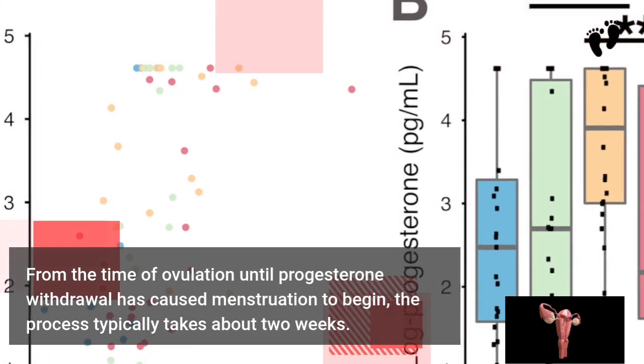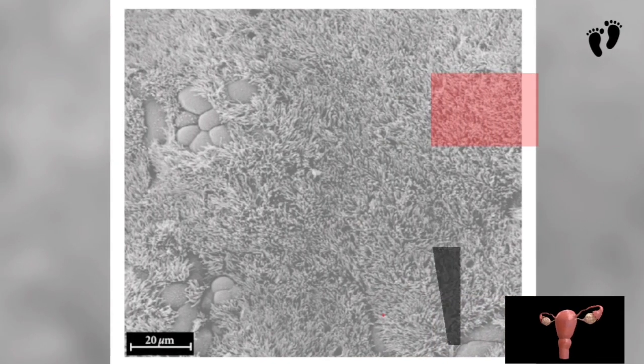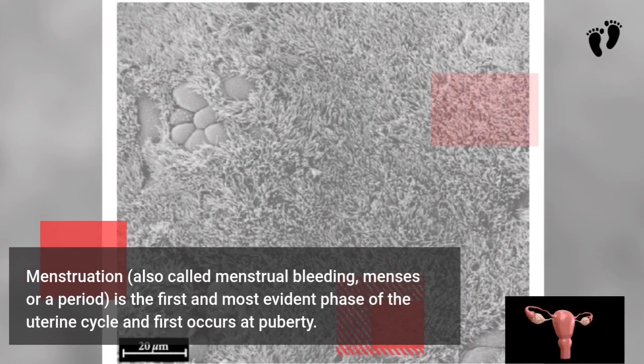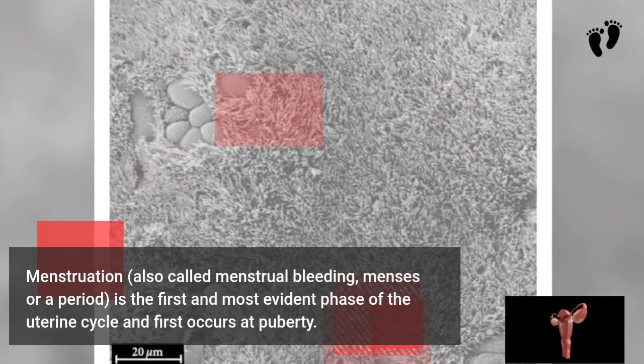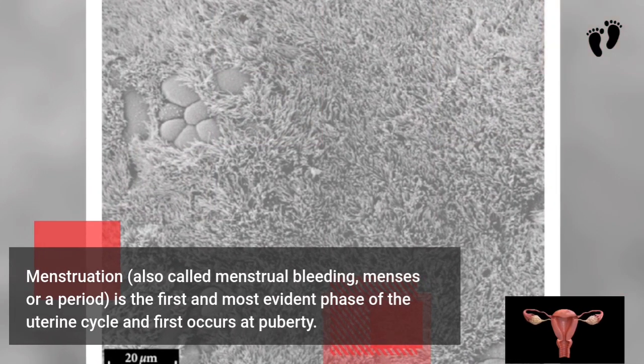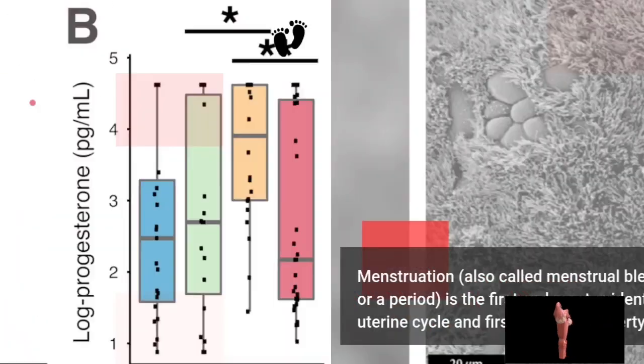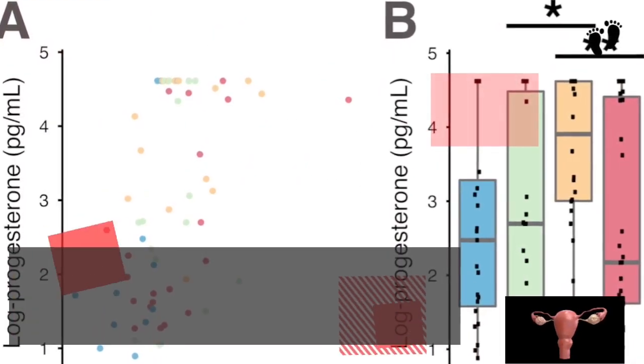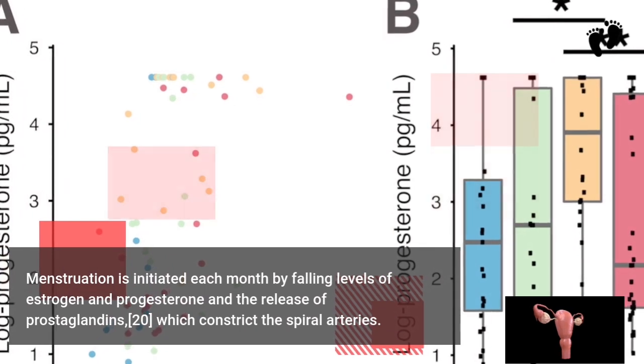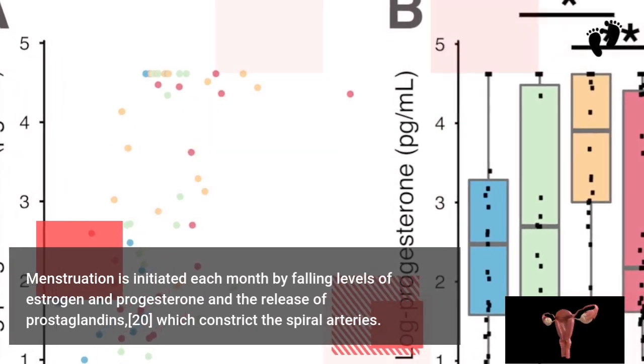Lasting about 14 days, the luteal phase is the final phase of the ovarian cycle and it corresponds to the secretory phase of the uterine cycle. From the time of ovulation until progesterone withdrawal has caused menstruation to begin, the process typically takes about 2 weeks.